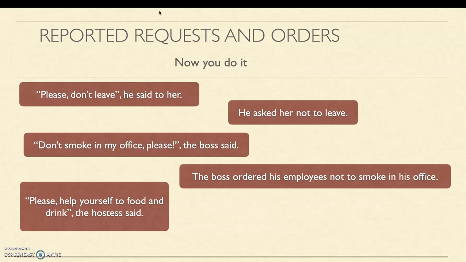"Please help yourself to food and drink," the hostess said. So this looks like an invitation or a request, yes? It doesn't look like an order. And the hostess invited, who can a hostess invite to do things? Her guest. Yes? So the hostess invited her guest to help herself or himself to food and drink.